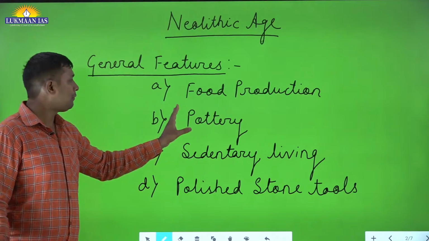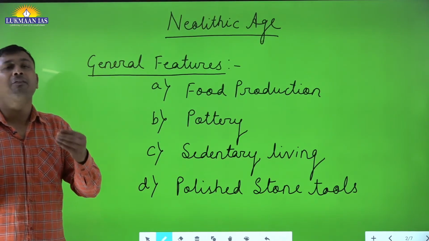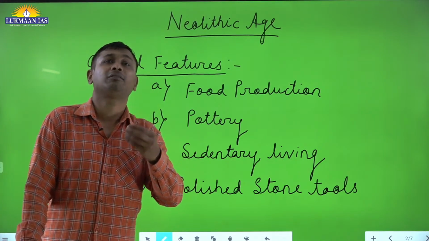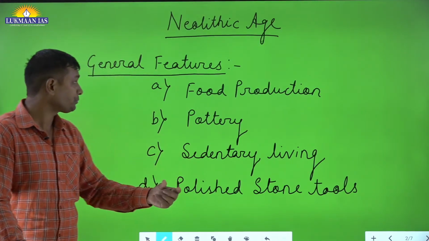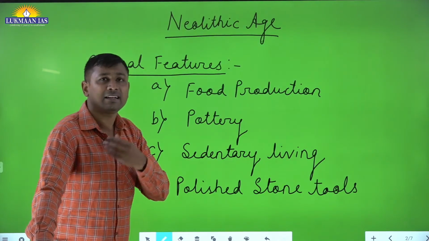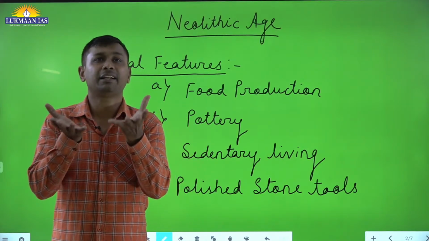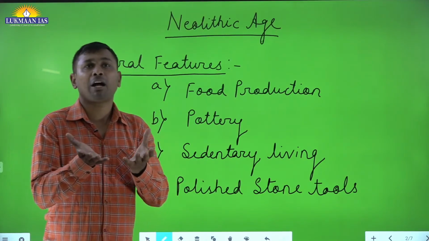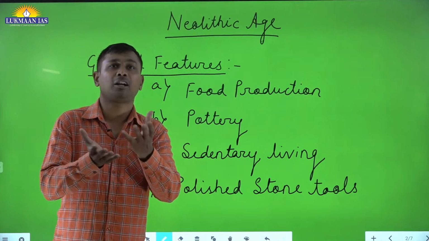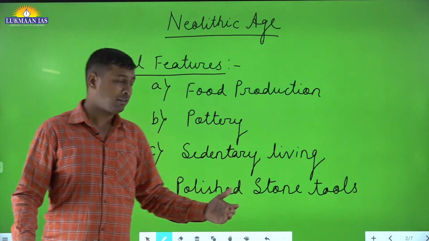What is that? First is the food production. Food production basically here means that we get evidence of the beginning of agriculture. Then we have evidence suggesting that in order to keep the agricultural produce, some material would have been required where you can store the agricultural production. So that could have led to the growth of pottery.